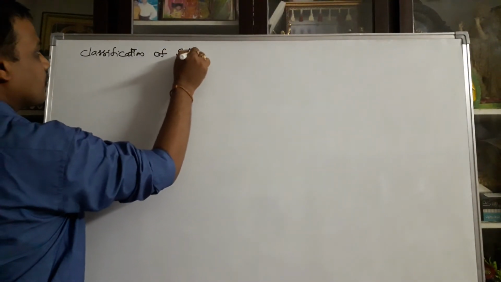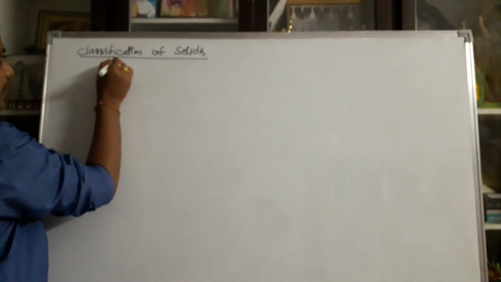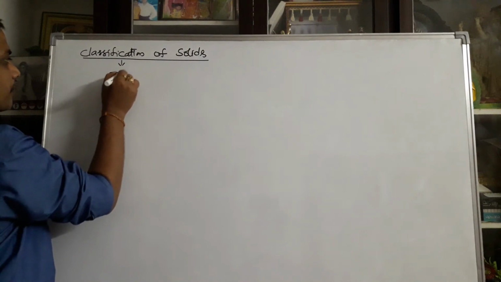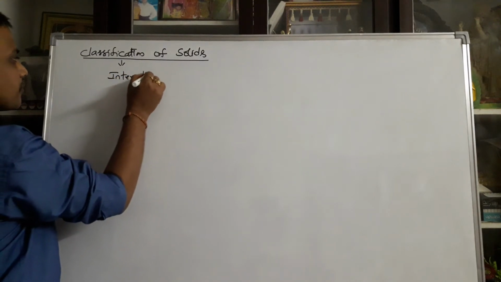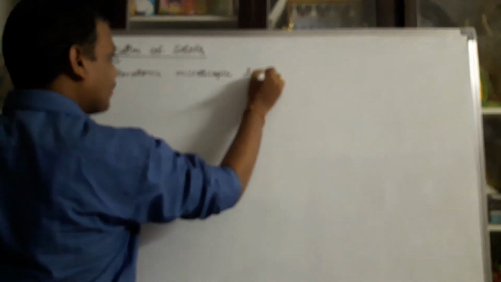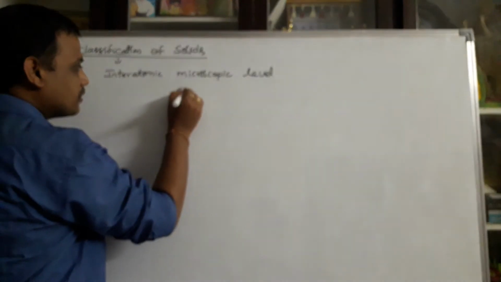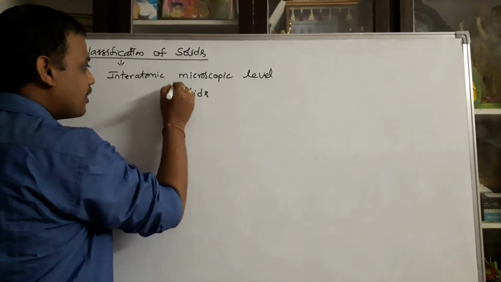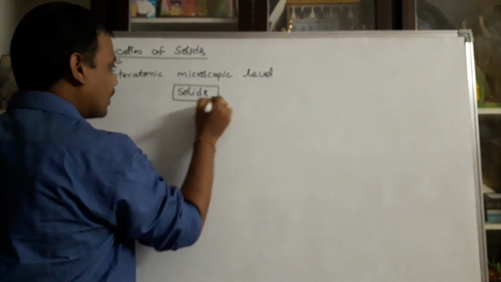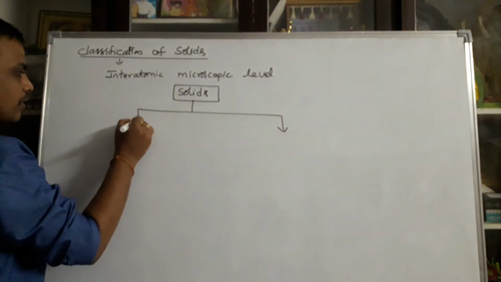Classification of solids based on interatomic distance, from the microscopic level point of view: solids are mainly divided into two types.